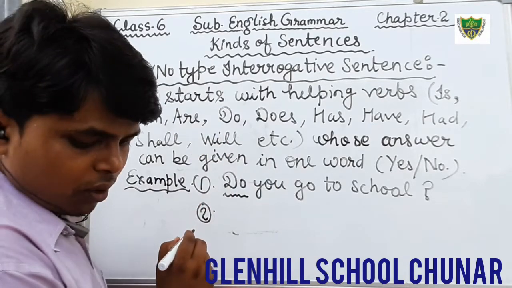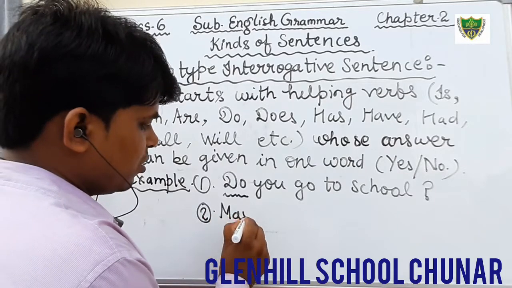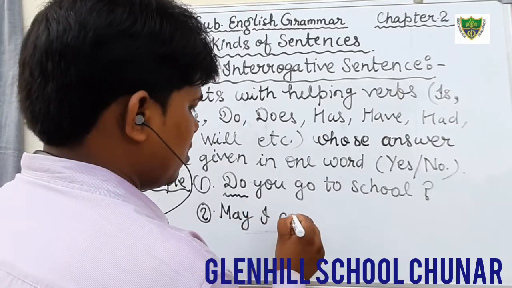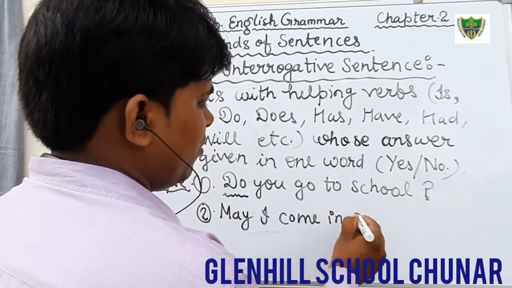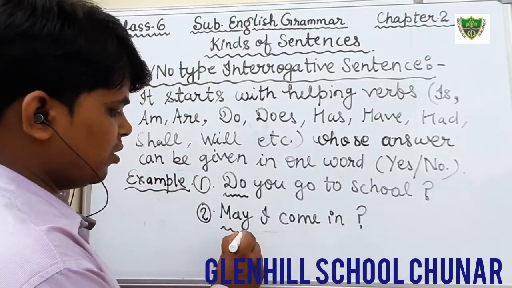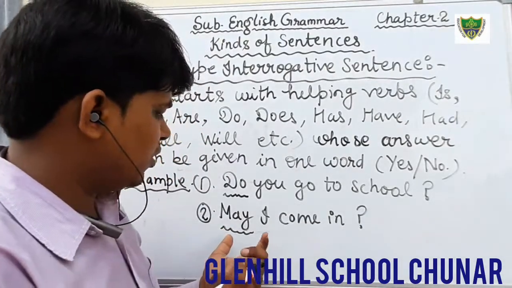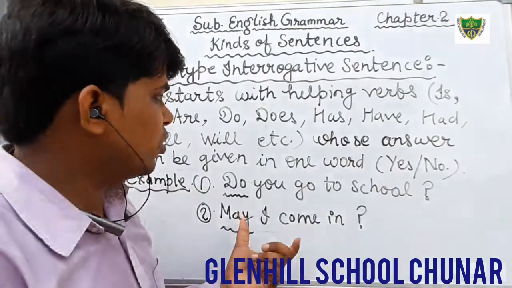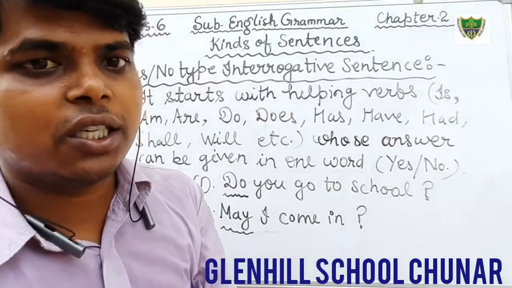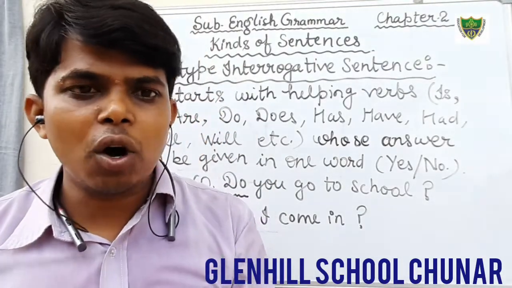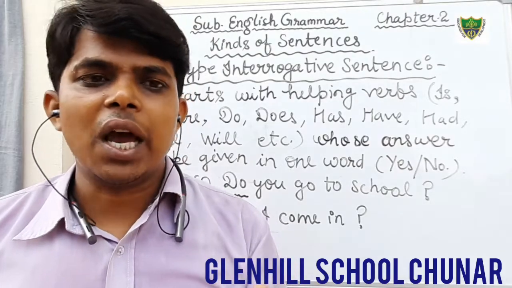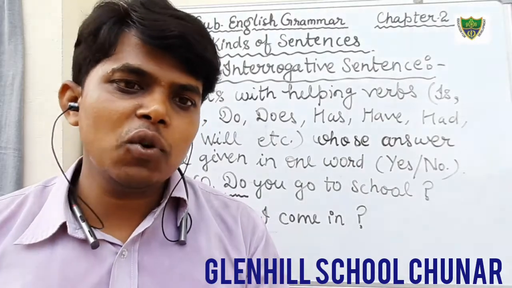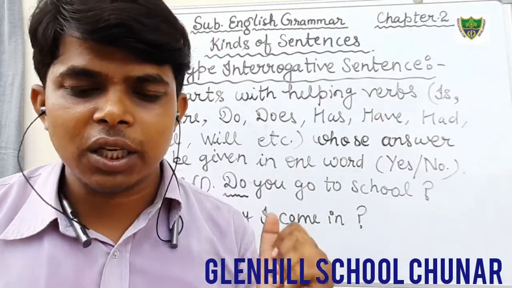Second example, write down. Generally we ask, may I come in, sir? May I come in? So here may is what? May is a helping verb, and its answer can be given in one word, yes or no. Therefore, this is a yes no type interrogative sentence. Okay students, I hope that you all have understood what is a yes no type interrogative sentence. Just write down fast. After that, we will discuss WH type interrogative sentence.